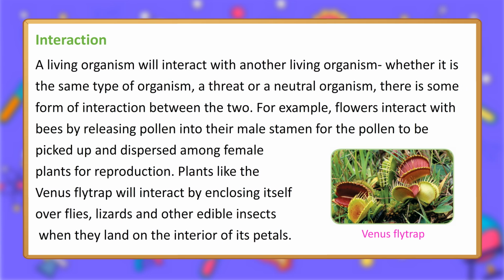A dog excreting. Interaction. A living organism will interact with another living organism, whether it is the same type of organism, a threat or a neutral organism. There is some form of interaction between the two. For example, flowers interact with bees by releasing pollen from their male stamen for the pollen to be picked up and dispersed among female plants for reproduction. Plants like the Venus flytrap will interact by enclosing itself over flies, lizards and other edible insects when they land on the interior of its petals.